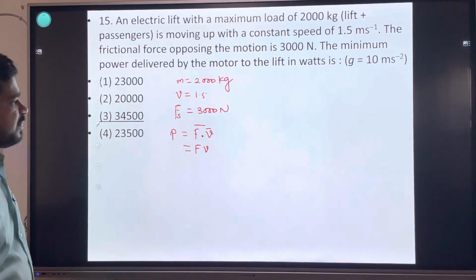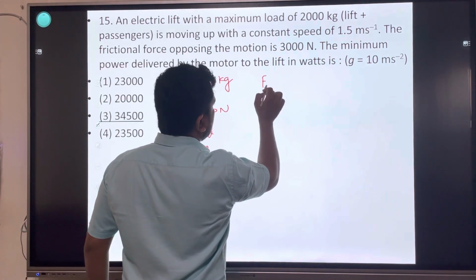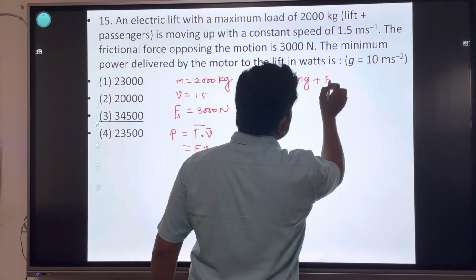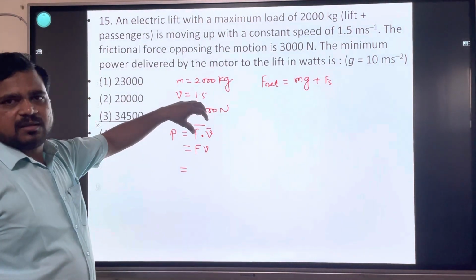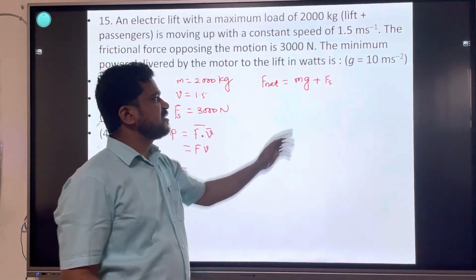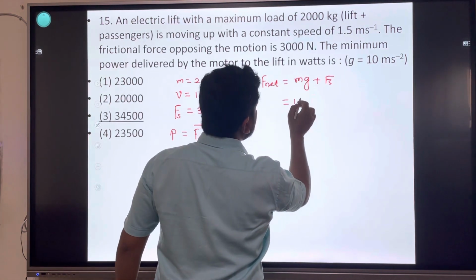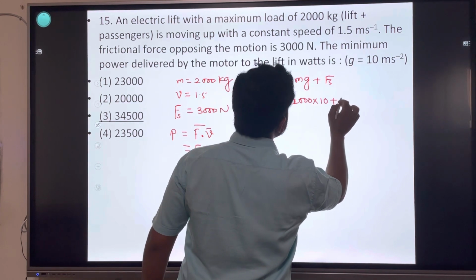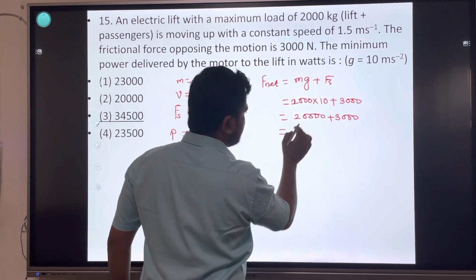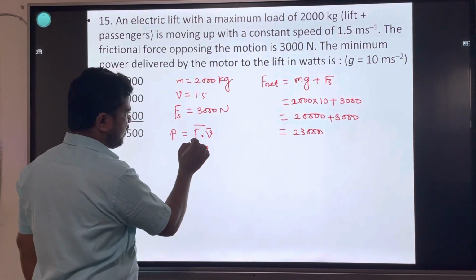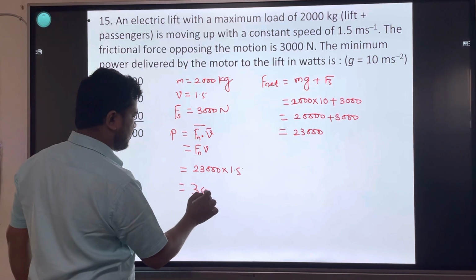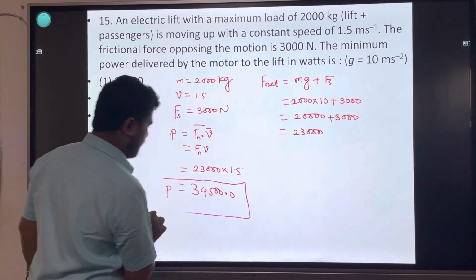Power is the product of force and velocity. Here we need the total force. Net force is equal to the force of lift plus the force of friction. The net force on the lift is mass of lift and passenger into acceleration due to gravity, plus force of friction. mg is 2000 into g which is 10, plus friction 3000. That is 20,000 plus 3000, net force is 23,000. Use this force in the formula: F net 23,000 into velocity 1.5, the multiplication will be 34,500. Power is 34,500.